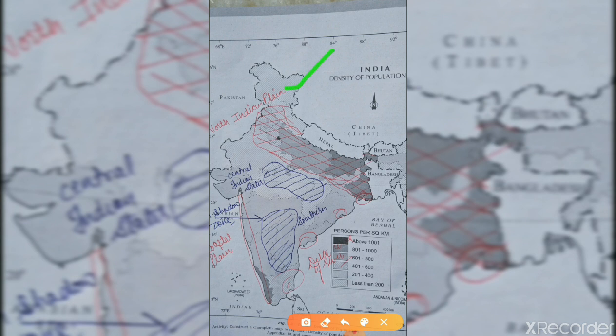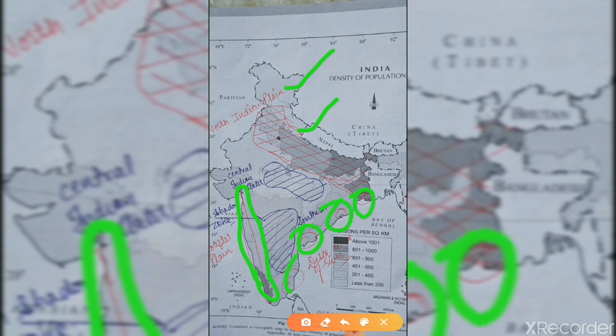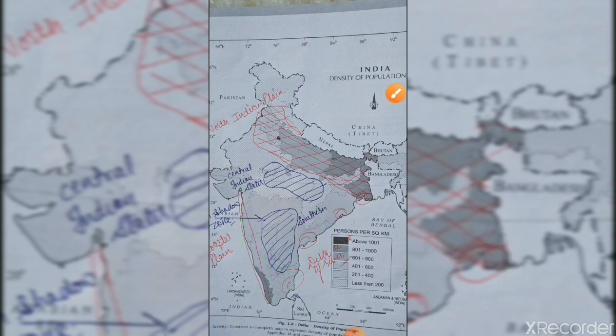In this map, the northern Indian plain and the coastal plain show the highest density areas in India. These areas, and the deltas of the rivers, are much more fertile and have river water.